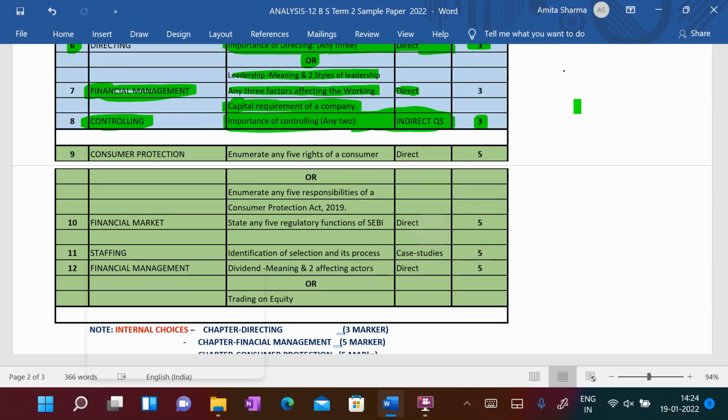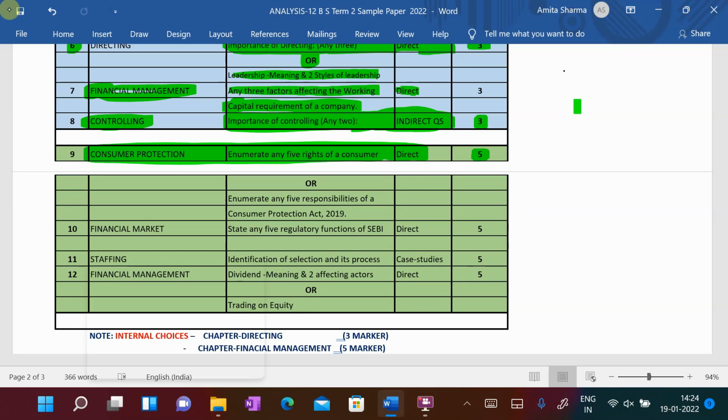So come to Consumer Protection. From Consumer Protection, only a 5-mark question is coming, or there is a choice. Enumerate any 5 rights of the consumer or responsibilities. So very easy to prepare. Responsibilities of a consumer under the Consumer Protection Act 2019.